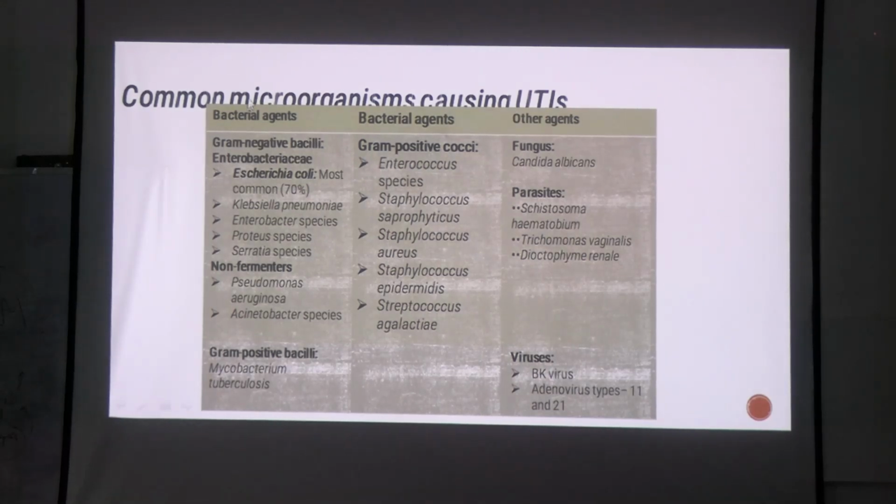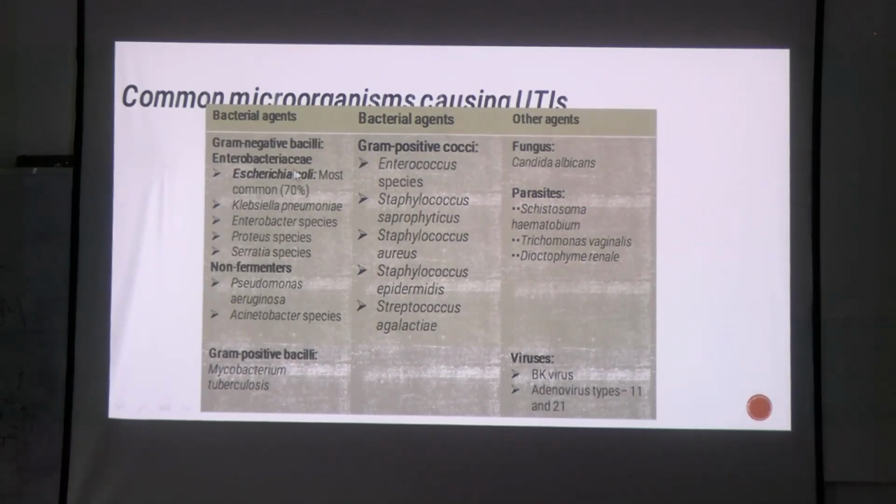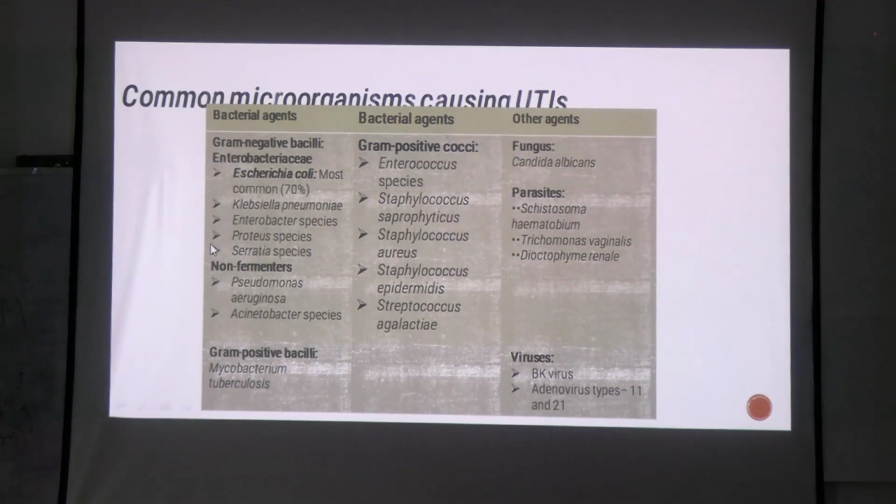Okay, then coming to bacterial agents. Now, gram-negative bacilli, uropathogenic Escherichia coli is the most common Enterobacteriaceae family bacterium which can cause UTI. Okay. Other than this, what can you see? Klebsiella, Enterobacter, Proteus, Serratia, and non-fermenters such as Pseudomonas or Acinetobacter. Other than this, there are other members of the Proteae group, Providencia, Proteus, and Morganella, which can also cause UTI. Okay. Then gram-positive bacilli, acid-fast bacilli, Mycobacterium tuberculosis. It can also cause UTI.